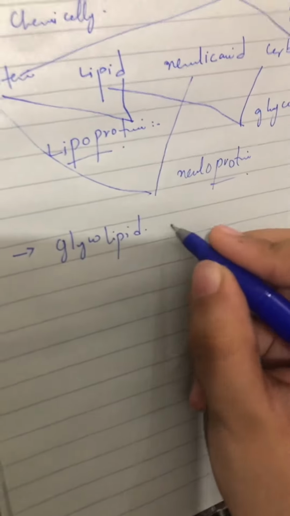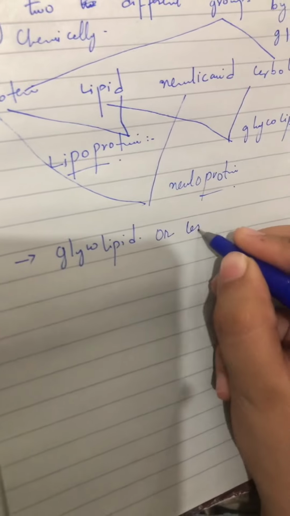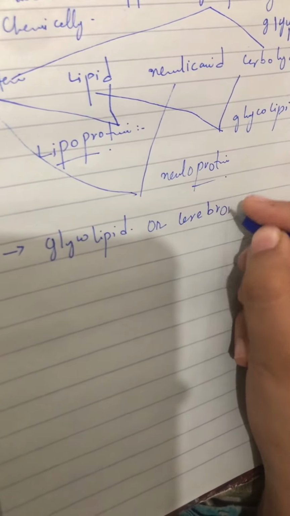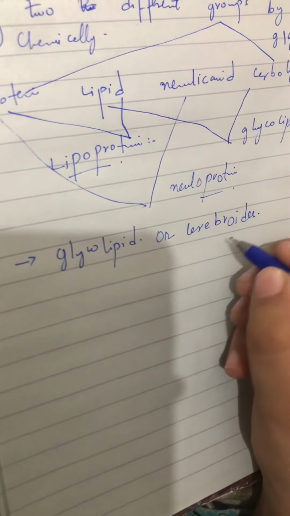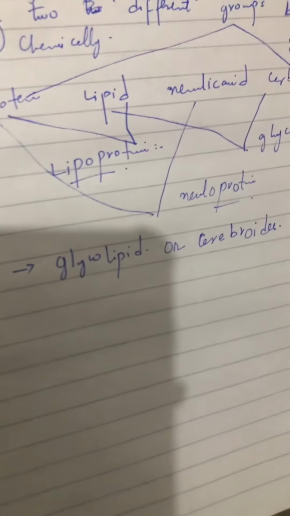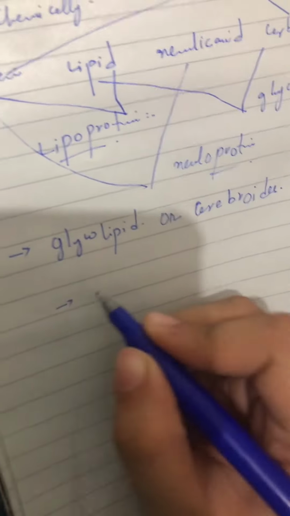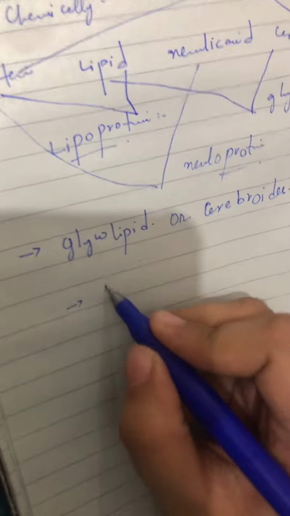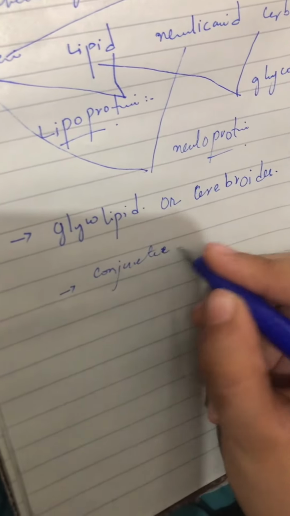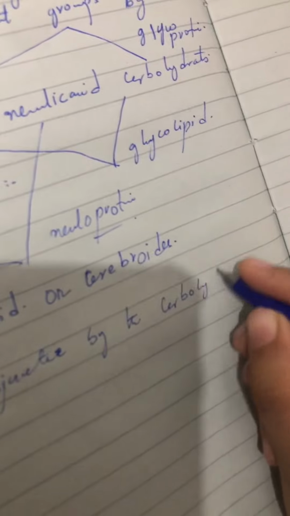Glycolipid is also known as cerebroids. Why is it known as cerebroids? First of all, glycolipid is conjugated by carbohydrates and lipid.